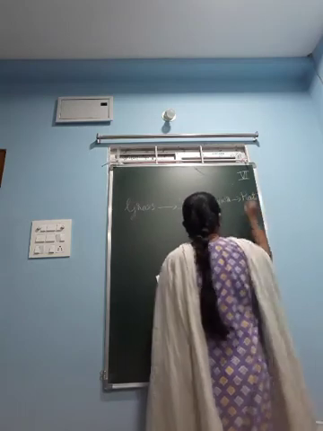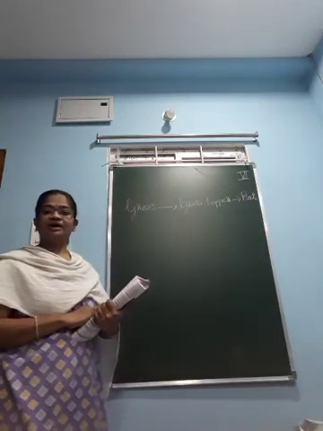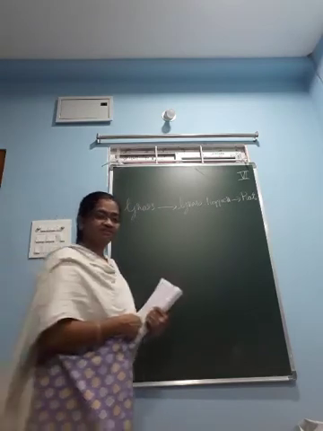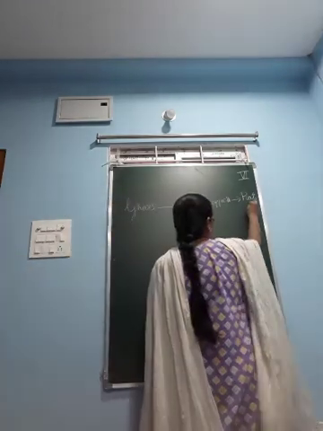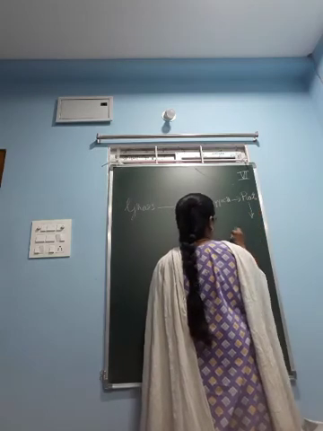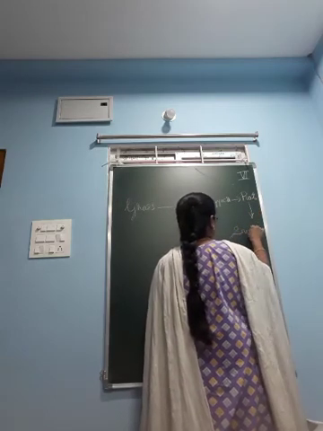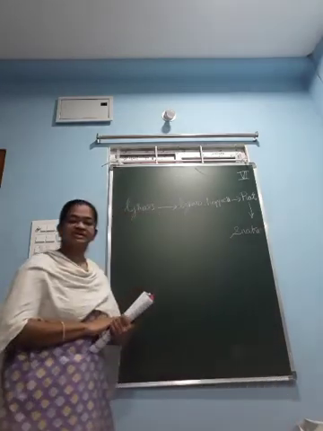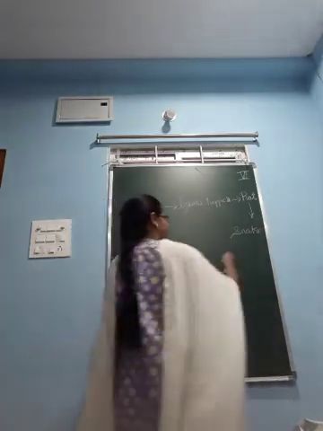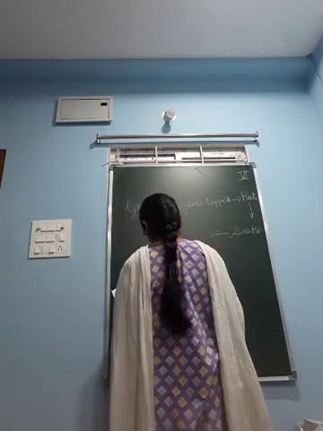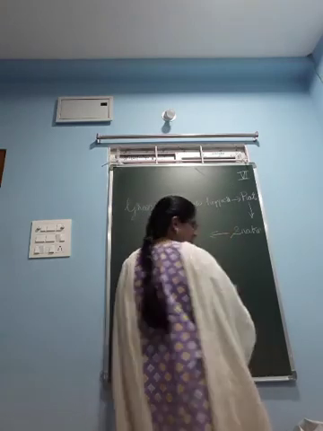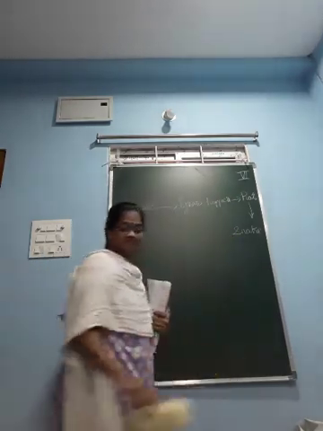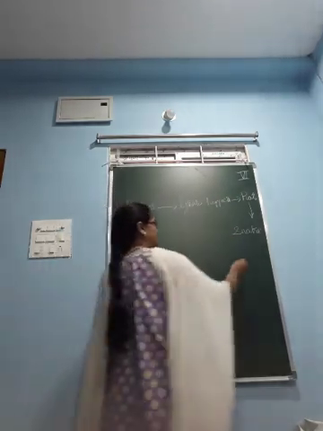Rat is eaten by what? Snake. Snake is eaten by the hawk. Otherwise, you can draw it here.